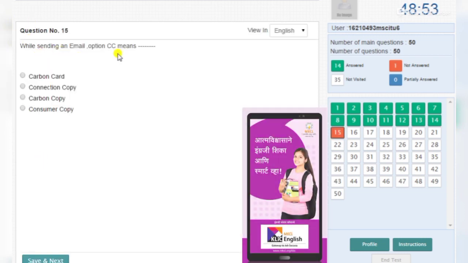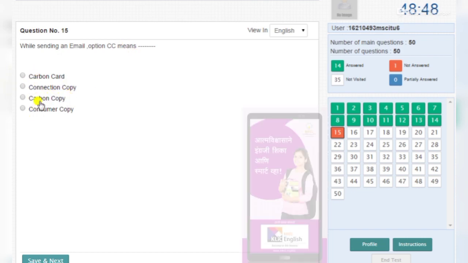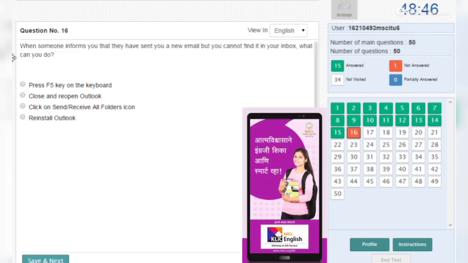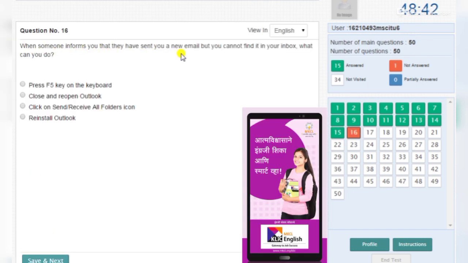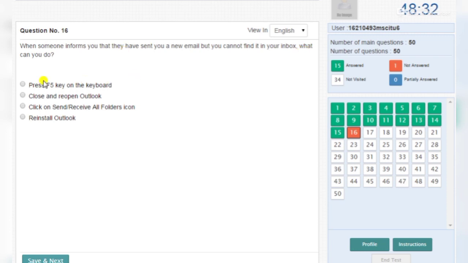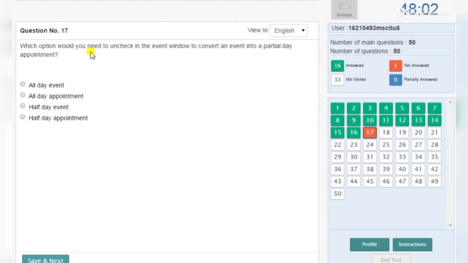While sending an email, option CC means carbon copy. When someone informs you that they have sent you a new email but you cannot find it in your inbox, what can you do? Click on the send receive all folders icon. Which option would you need to uncheck in the event window to convert an event into a partial day appointment? All day event.